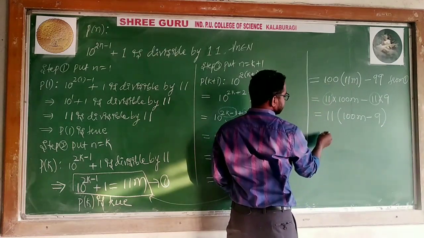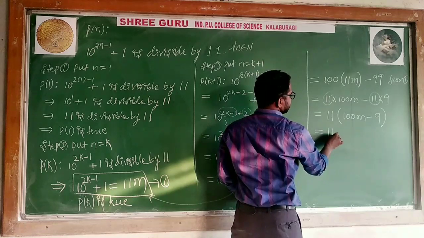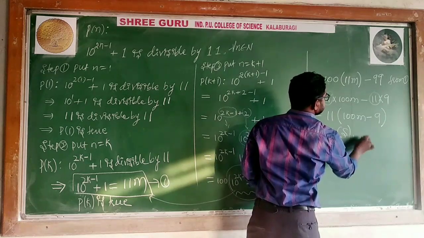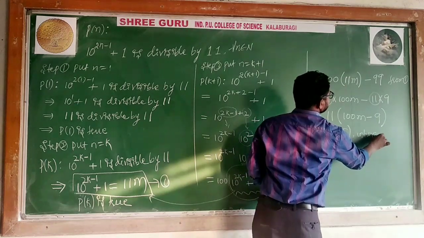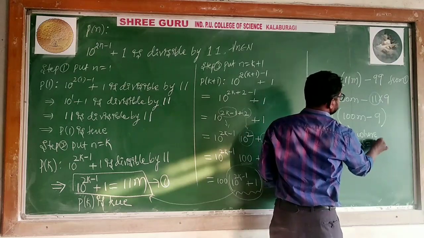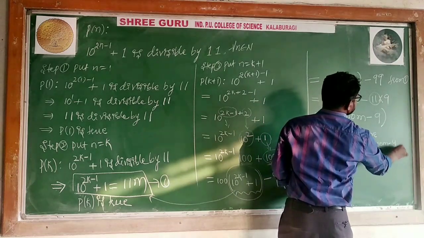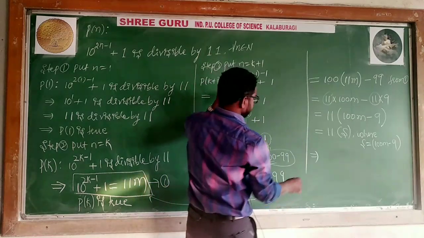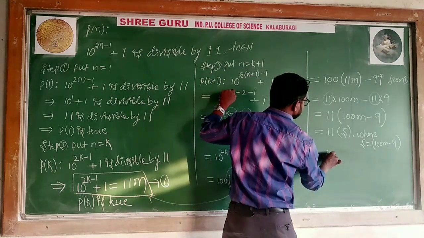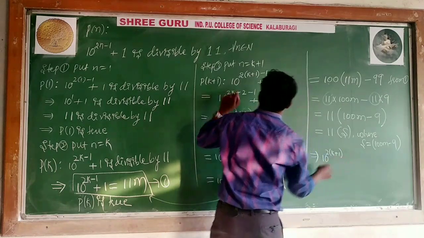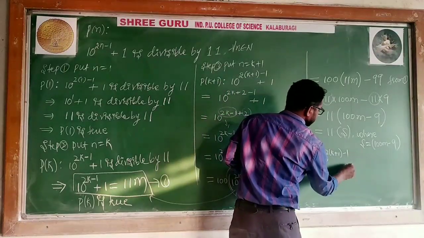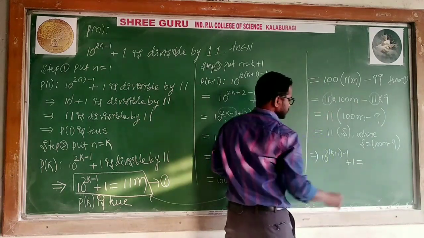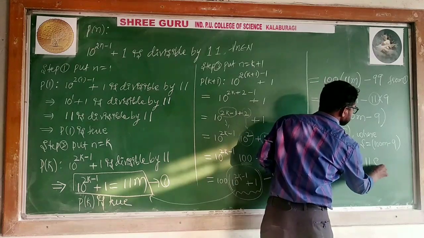What do I want here? I can say this is 11 into something, where S is anything. S is equal to this thing, 100m minus 9. It implies that what we proved? 10 to the power 2 into k plus 1 minus 1 plus 1 is equal to 11 into something else.